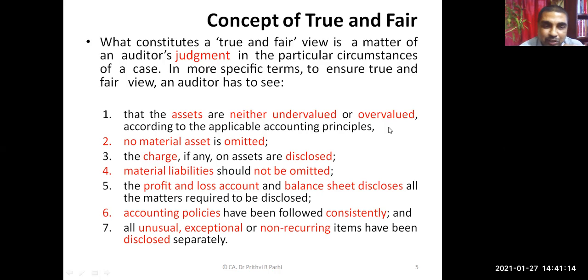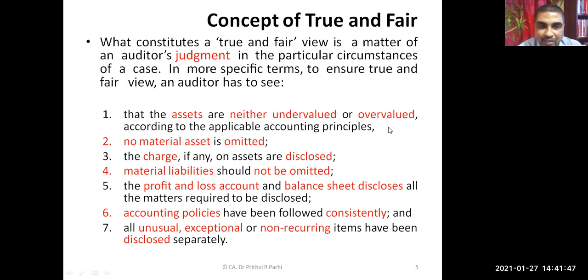The auditor also needs to see that any charge on an asset is disclosed. Charge means, let us say, some loan has been taken by offering the asset as security. That means these assets are under charge. So the entity is not the full or complete owner of that asset. If that is the situation, the auditor needs to ensure it is disclosed that these are assets under charge.